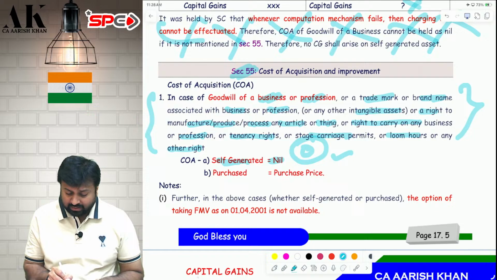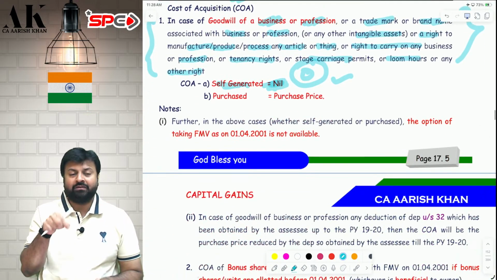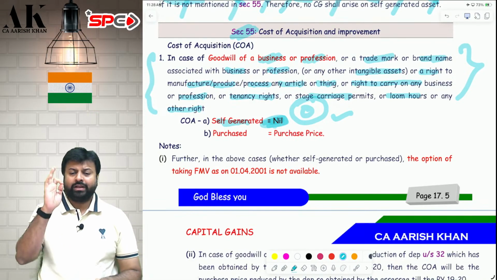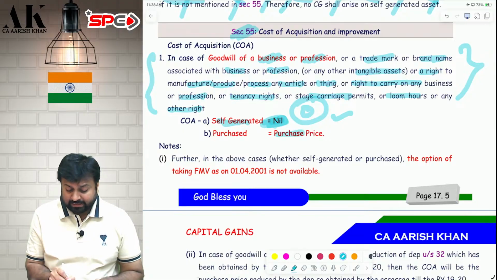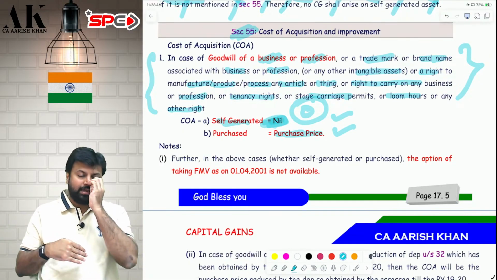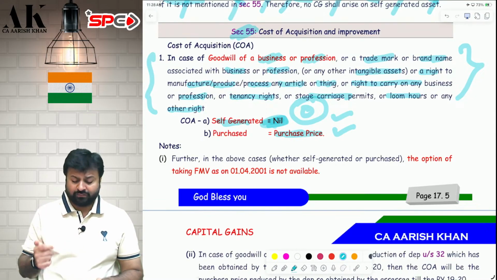Now they have written the word nil, so now this judgment is not relevant for us as of now. Therefore, if it is self-generated, you have to take it as nil. But if it is purchased, you have to take that as the purchase price. If you have purchased the goodwill from someone and then you are selling it, then you will take the purchase price as your cost of acquisition.